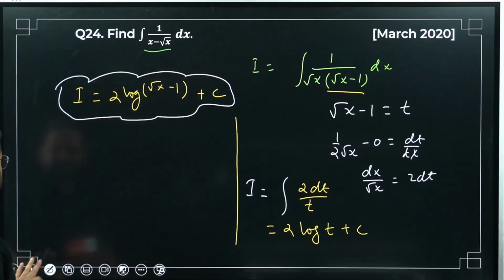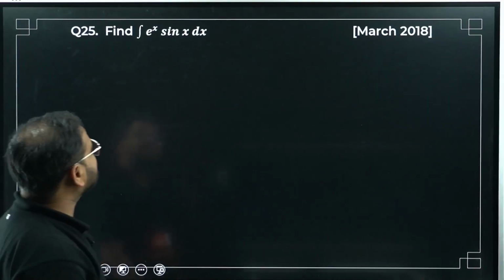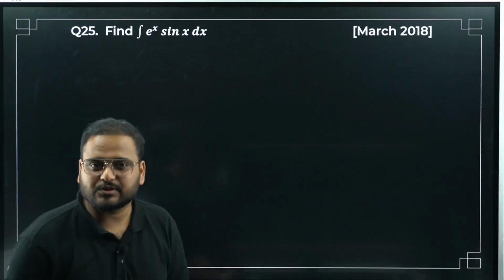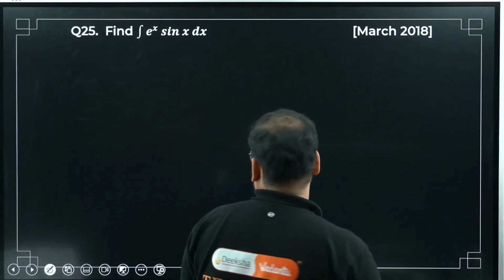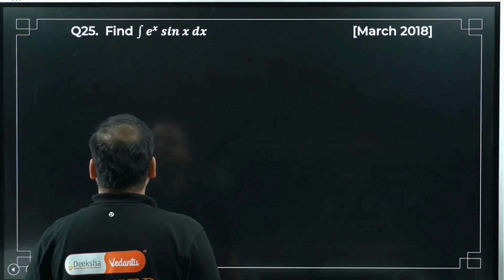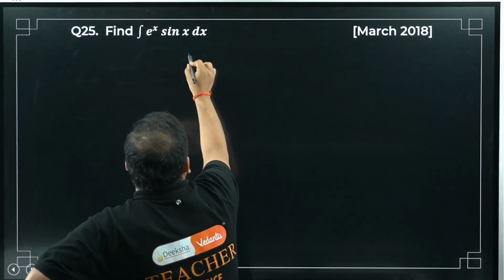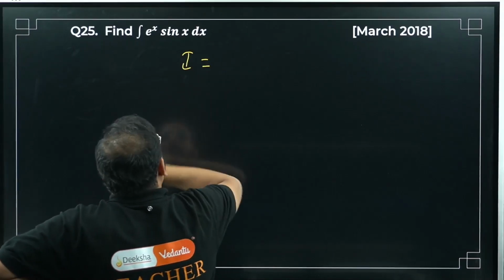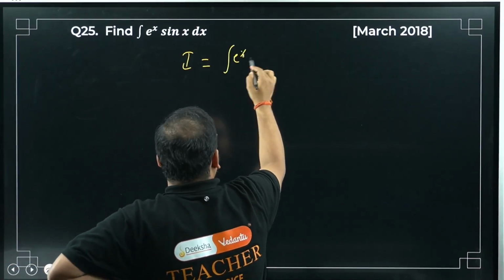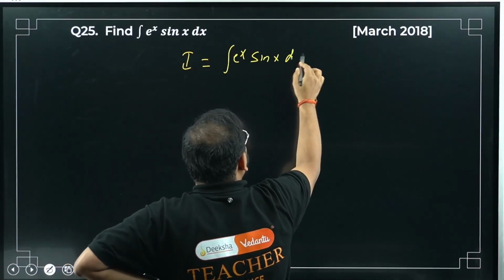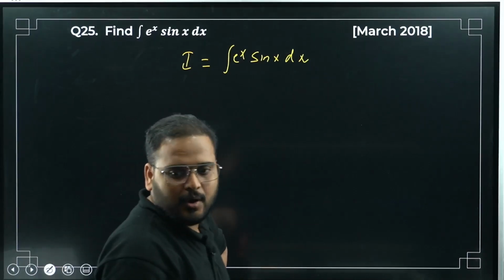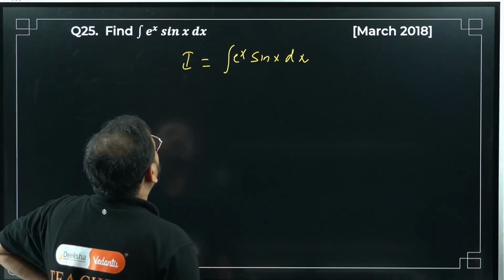Question number 25. e power x sin x dx, the last question of the day from March 2018. Okay, we'll see this question. First of all, right here I have to apply integration by parts. e power x sin x dx. I have to apply by parts only.